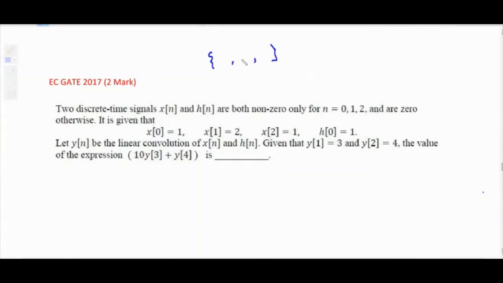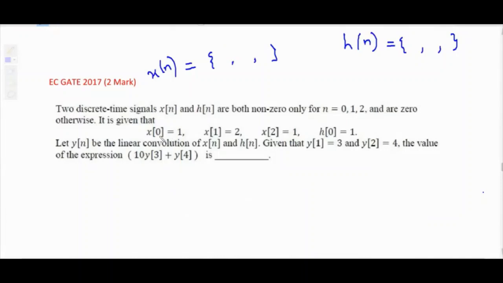These are the 3 values of n for which x of n has samples, and h of n is also non-zero for n equal to 0, 1, 2. Other than these, they are 0.